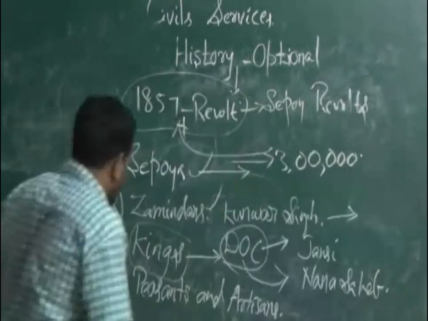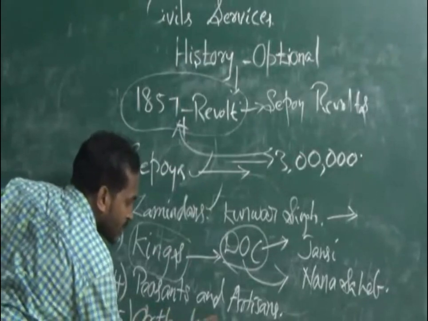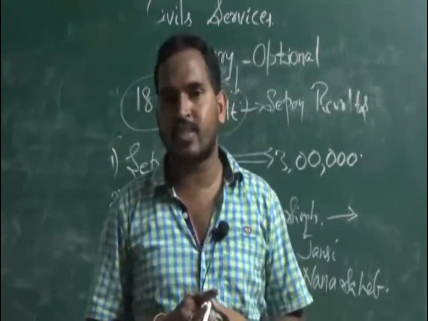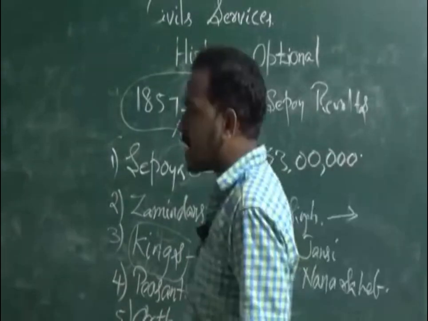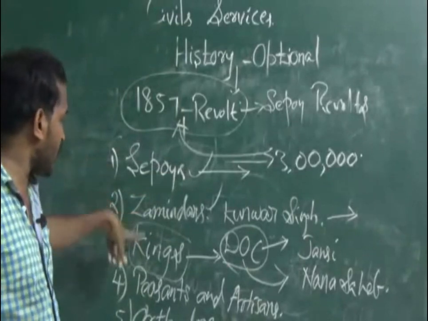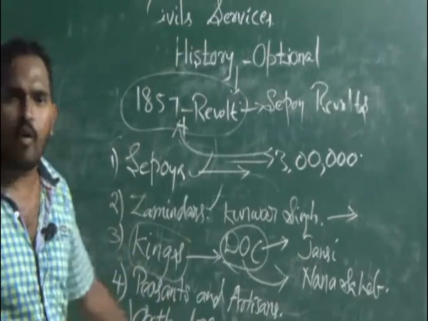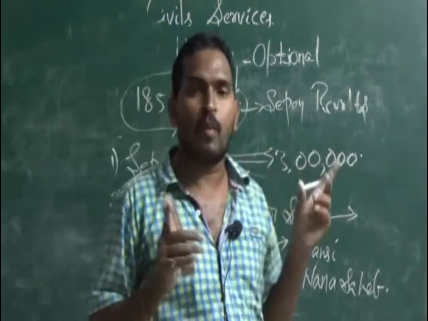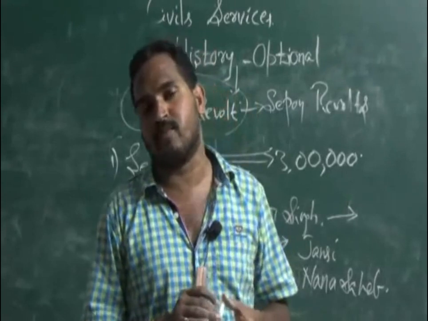And the Orthodox people also participated, particularly the Orthodox people from the Hindu side, the Brahmanical society. So Sepoys, Jamindars, kings, peasants and artisans, and the Orthodox people participated. Why did the Orthodox people participate? The main reason is that their religious sentiments were affected.